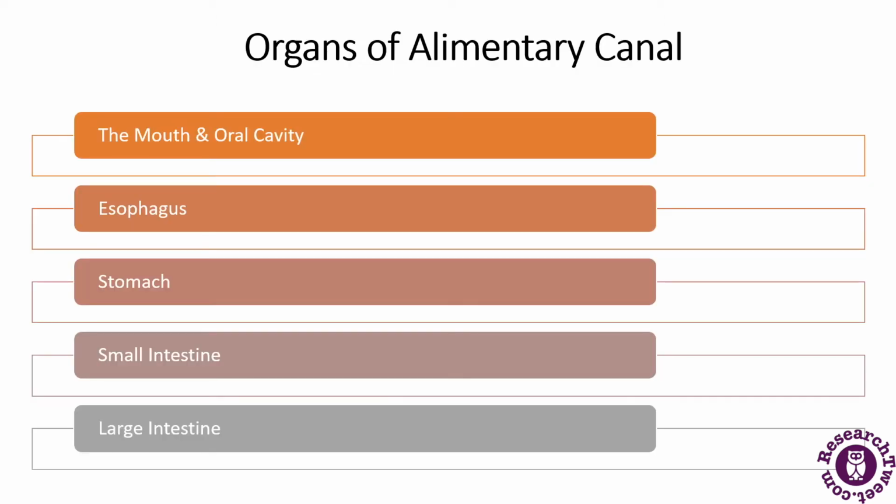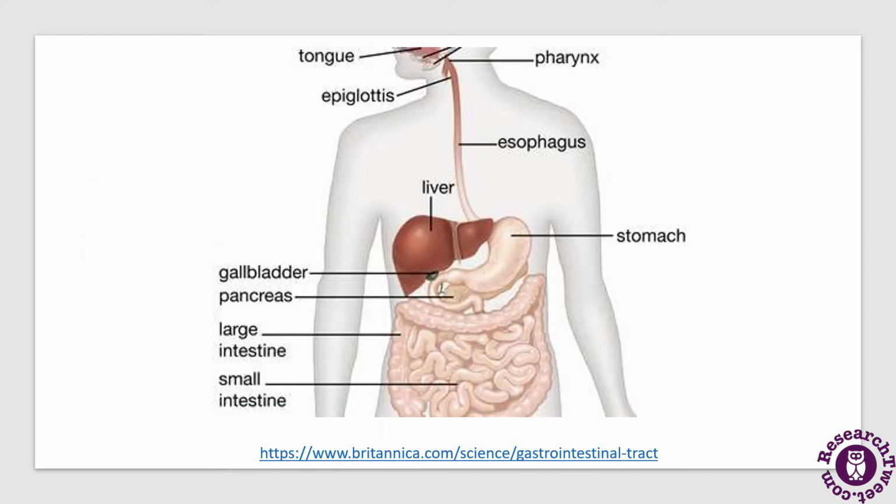Now, there are a few organs of the alimentary canal that play a major role in the process of digestion. What are these? Mouth and the oral cavity, esophagus, stomach, small intestine, and large intestine. So these are all the organs of the alimentary canal. We will be discussing each of these organs in detail. First we will start with the mouth